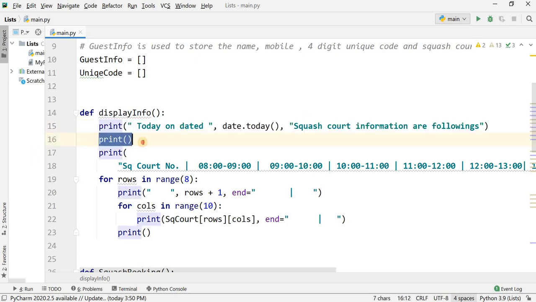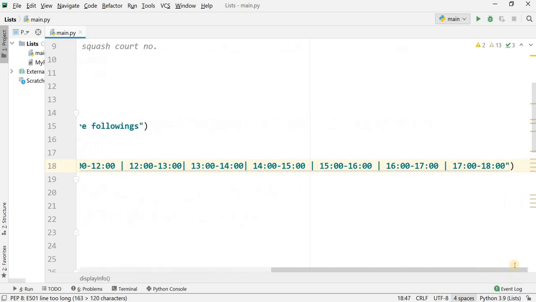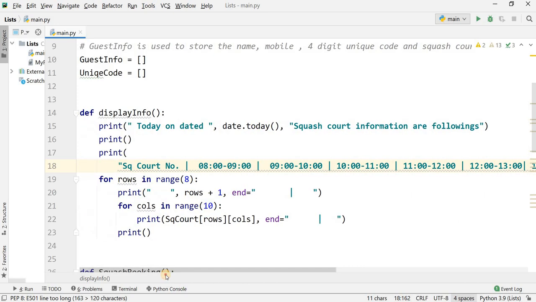It will give me an empty line, and it will print the squash court number and timing: 8 to 9, 9 to 10, 10 to 11, and so on. The last timing is 17 to 18. It will display just a message on one line.